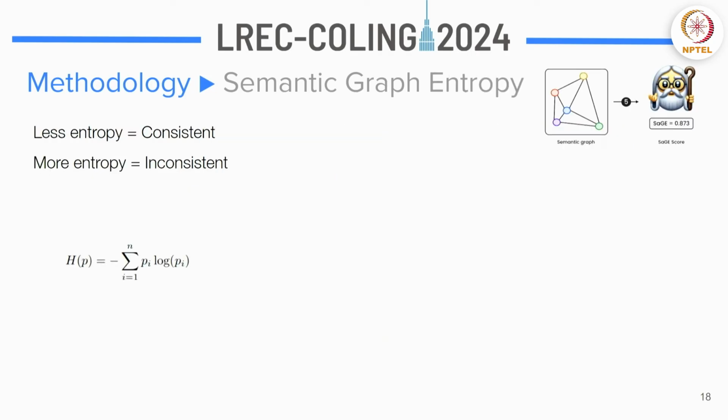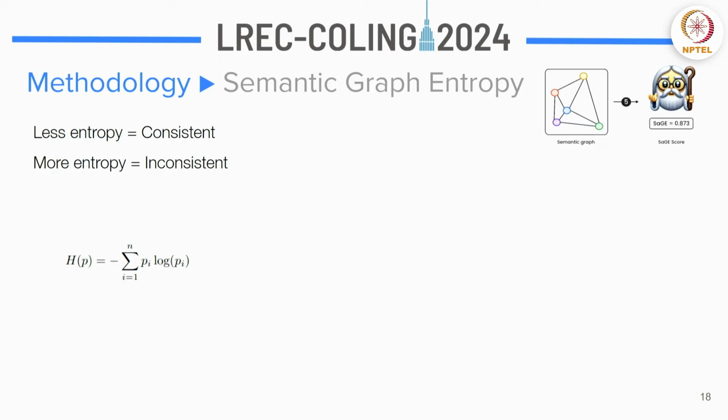Using entropy. Entropy is basically the degree of randomness, right? Everyone knows that. So now if your graph is cluttered at one point, that would mean your entropy is very less and your answers are consistent. And if you have more entropy in the graph, it would mean that your answers are inconsistent. That's the fundamental property that we are going forward with.